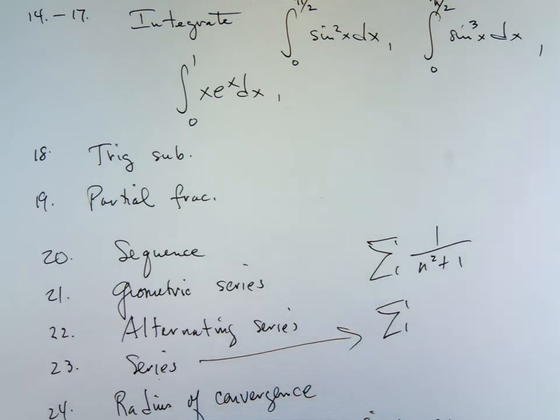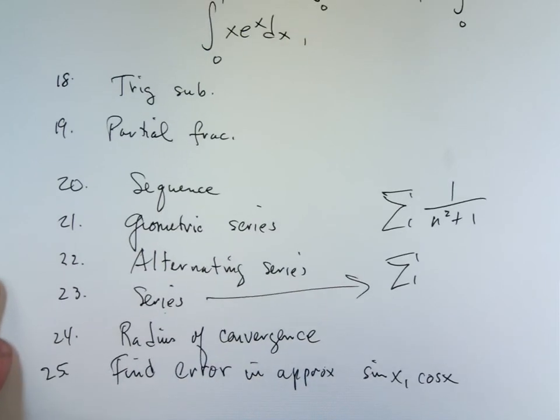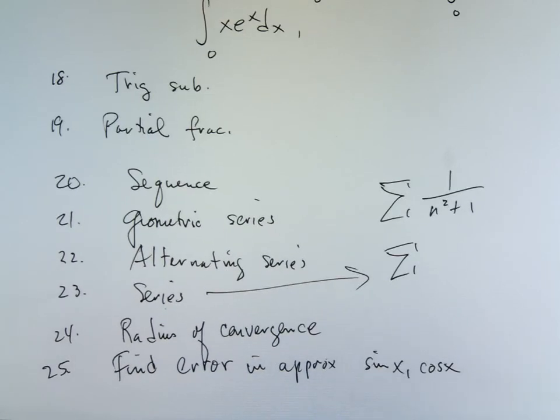What's that? 25 is find the error in approximating sine or cosine. It's not going to be like a two-part? No, it's only a one part. What it is, I say, if you're going to approximate the sine of 1 by using the first 3 non-zero terms, what's the error? So you have to find the next non-zero term.